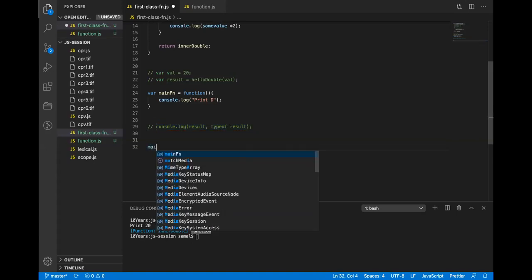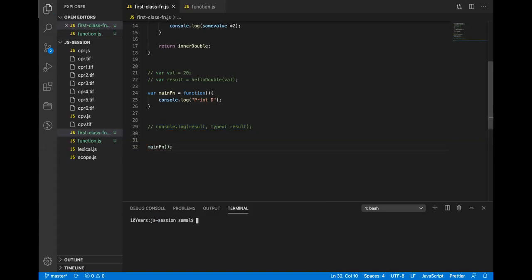And just call the main function. If I run this, it will still print the value, right? Okay, so actually I missed one point which I wanted to cover.